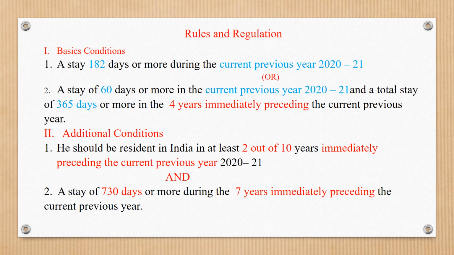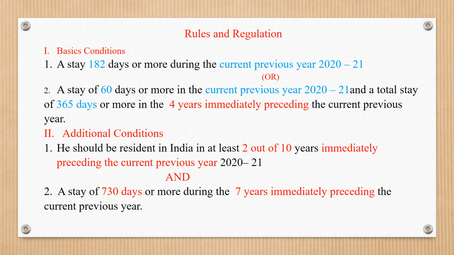Basic condition 2: a stay of 60 days or more in the current previous year 2020-21 and a total stay of 365 days or more in the 4 years immediately preceding the current previous year. So the basic condition includes two rules.